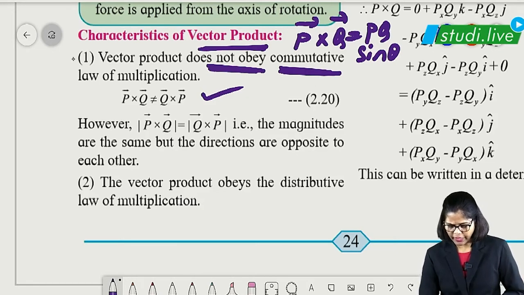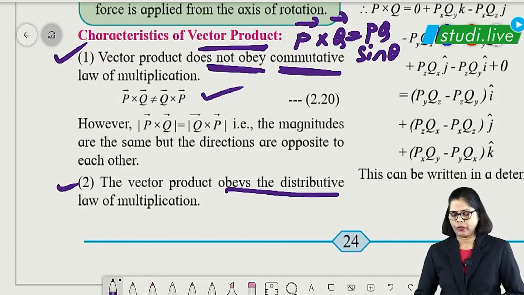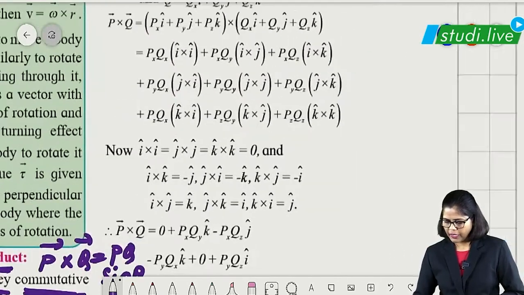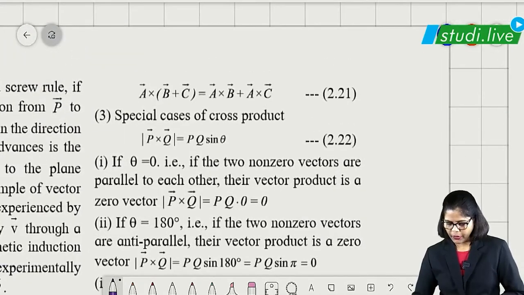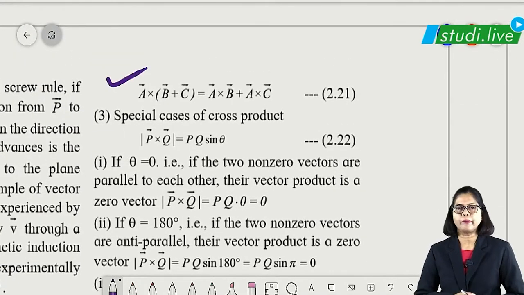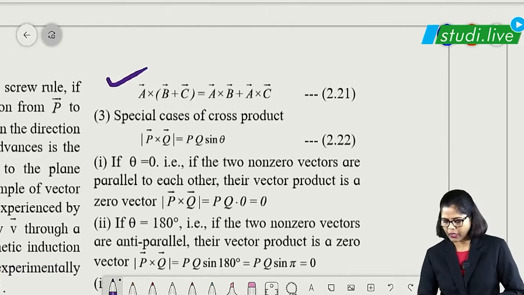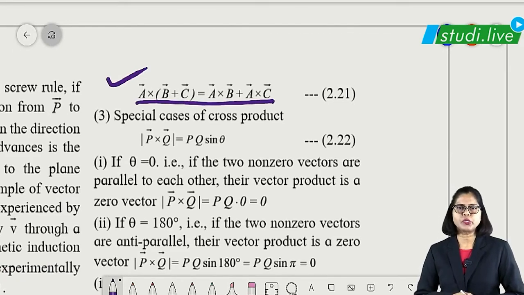Then the second characteristic is that it obeys distributive law, meaning we can see here, substitute the value here, that is A cross (B plus C) can be written as A cross B plus A cross C. This is the distributive law, students.